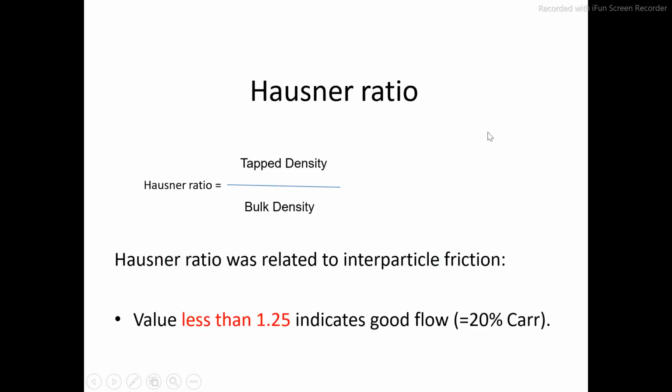Next one is the Hausner's ratio. Again, for this Hausner's ratio, you require the tap density and bulk density. Simply, you have to divide the tap density by bulk density and you will get the ratio. Suppose the value of this Hausner's ratio is less than 1.25, it is said to be having good flow properties. If the ratio is less than 1.25, then the Carr's index may be equal to 20%.